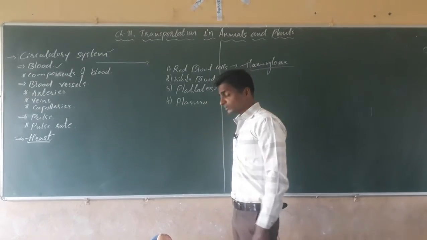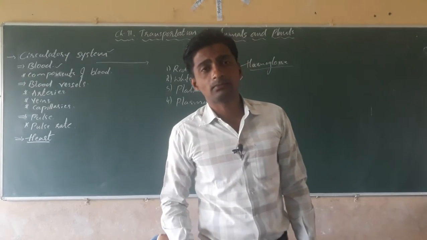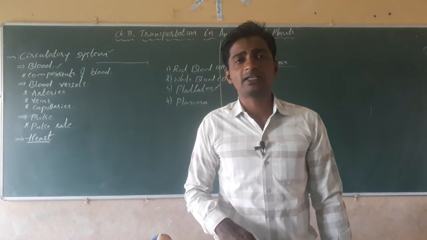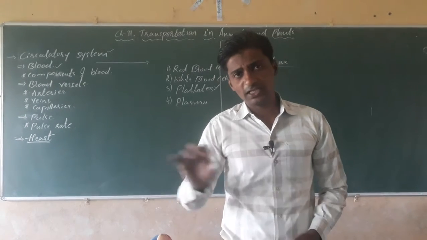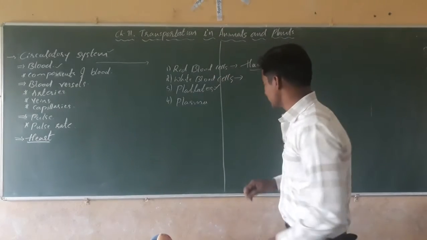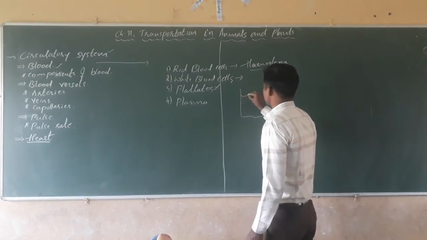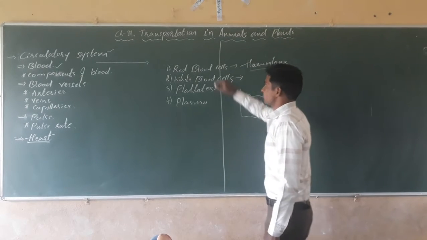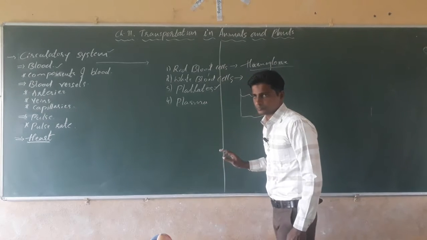Next, come to the plasma. The fourth component of the blood is plasma. See, dear students, blood is liquid in nature. WBC, RBC and platelets are the cells.